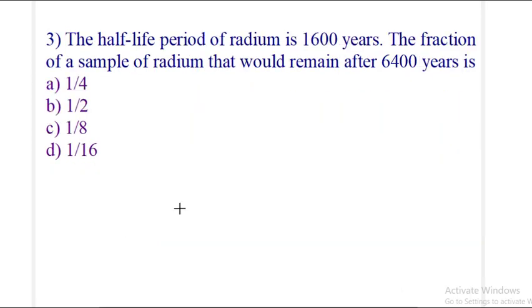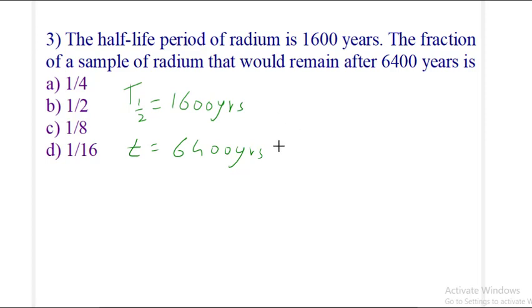Okay, so we come to question number 3. The half-life period of radium is 1600 years. The fraction of a sample of radium that would remain after 6400 years would be. So we are given two things. One is t half, which is equal to 1600 years, and we are also given t. We need to find after 6400 years how much fraction is left.